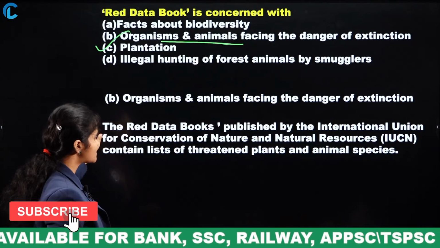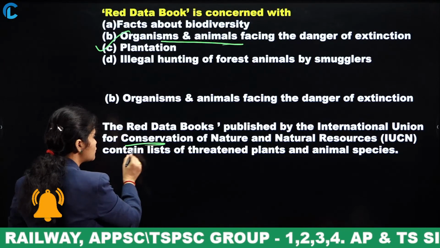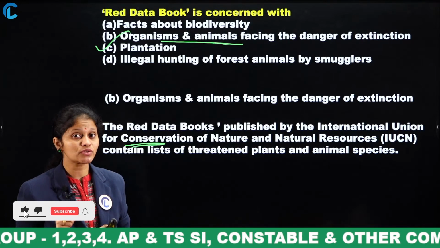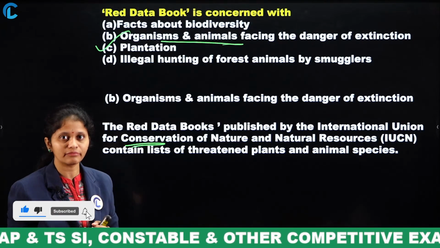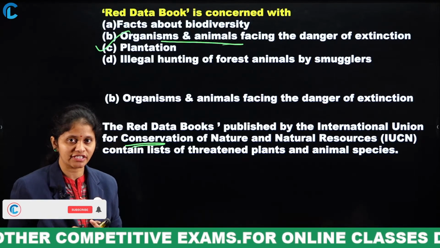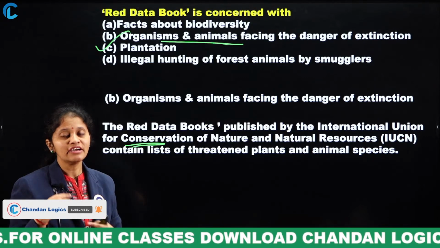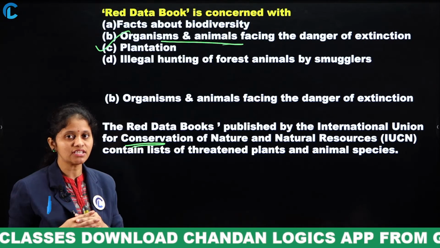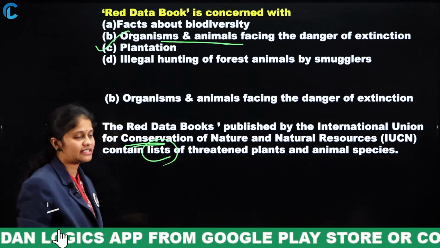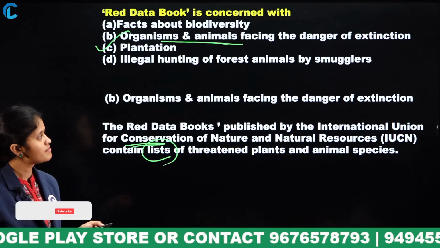This Red Data Book is published by the International Union for Conservation of Nature and Natural Resources, known as the IUCN Red Data Book. It consists of information about organisms or animals in danger of extinction, and it also contains a list of threatened plant and animal species.